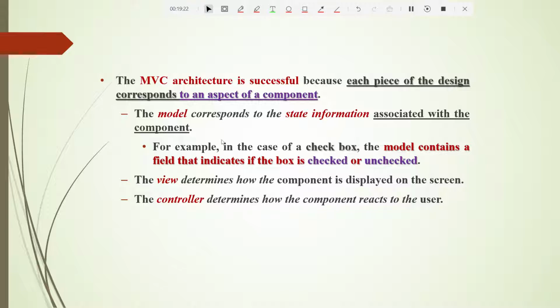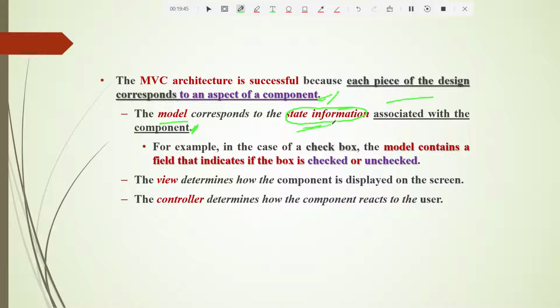So MVC architecture is successful. Why is it successful? Because each piece of the design corresponds to an aspect of a component. The model corresponds to, as I told you already in the previous slides, the state information. I said it is the model. See, here they are telling the same thing: the model corresponds to the state information associated with the component.